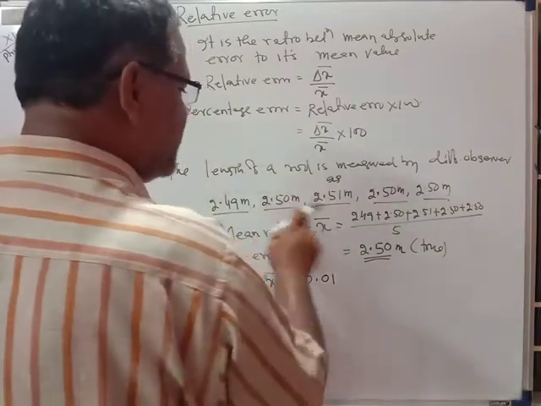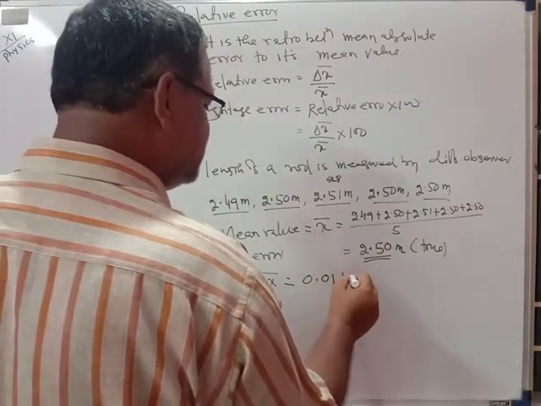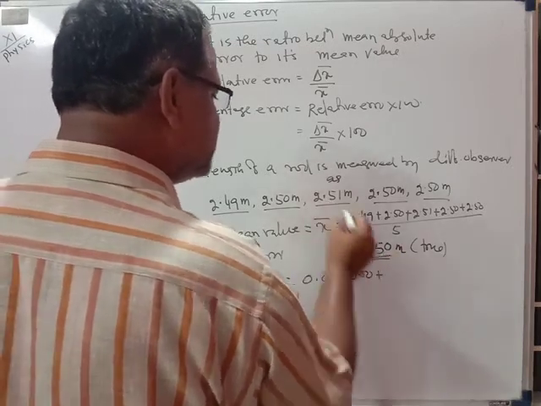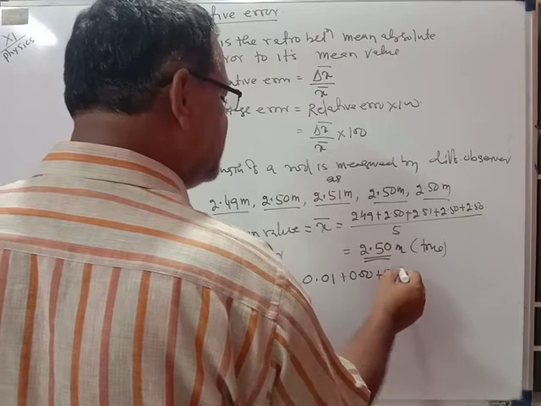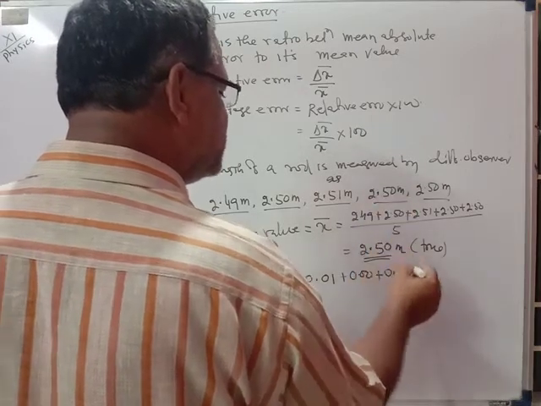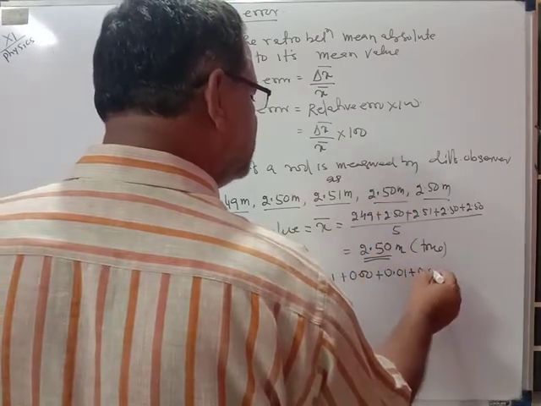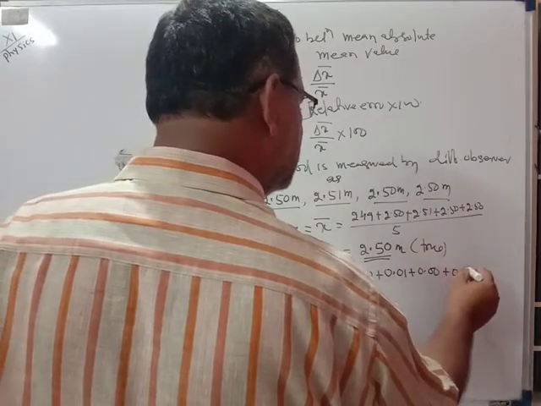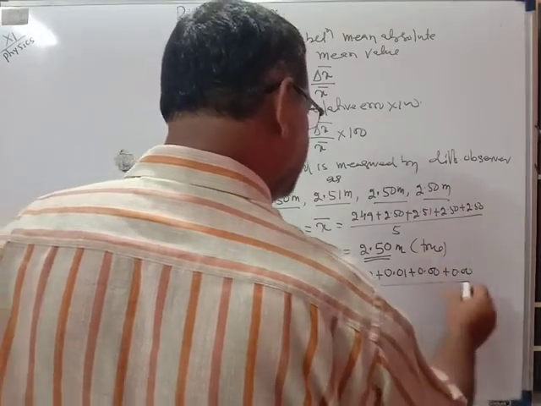For 2.50 and 2.50, the difference is 0.00. In this case the difference is 0.01, in this case 0.00, and in this case also 0.00, divided by 5.